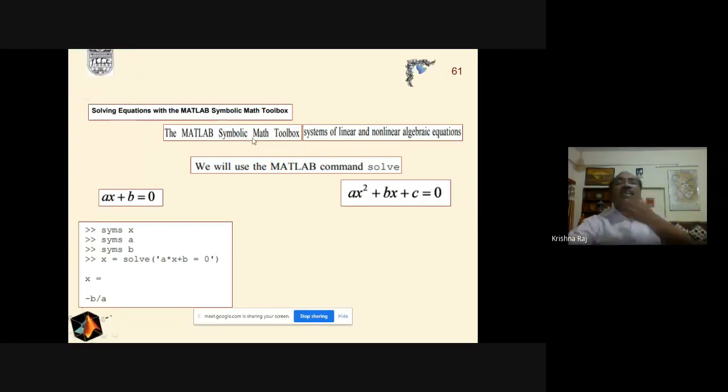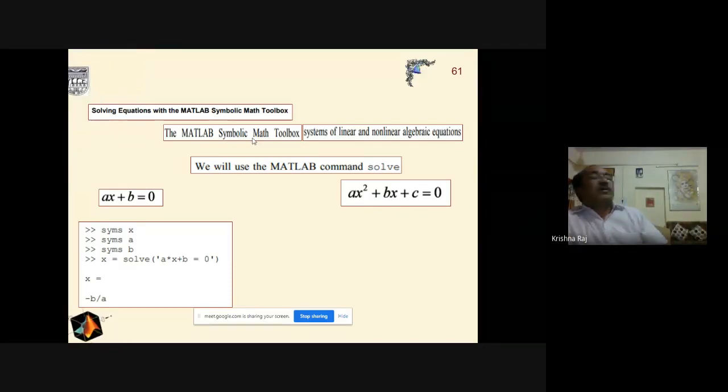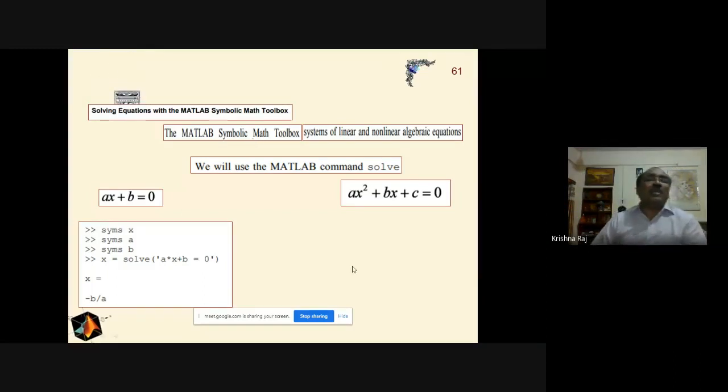Similarly, if we are interested in control systems, there will be a toolbox for the control system, communication system, and signal processing, etc. And we are using here one command of that toolbox, that is the symbolic toolbox. In order to solve this equation, we will describe the variable X, then coefficients A and B by this command, and then we put the very simple command, that is solve, and then describe the equation. We will get the result here.